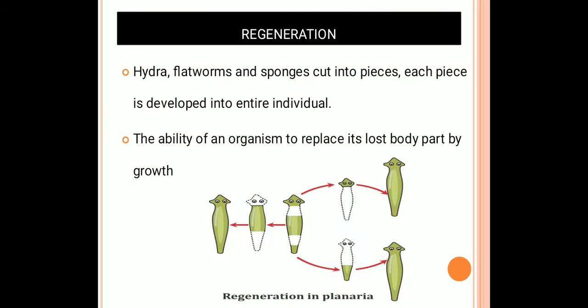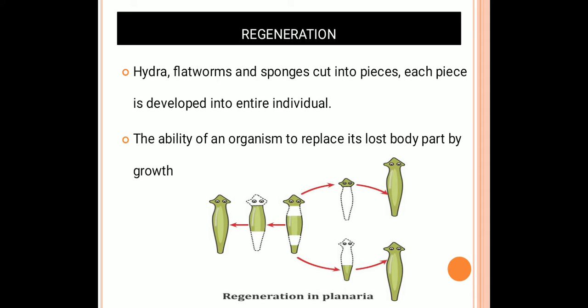So the next one is regeneration. What is regeneration? Some animals like hydra, flatworms, and sponges, when cut into pieces, each piece is capable of growing into an entire individual. That is known as regeneration. In hydra, we can see that.